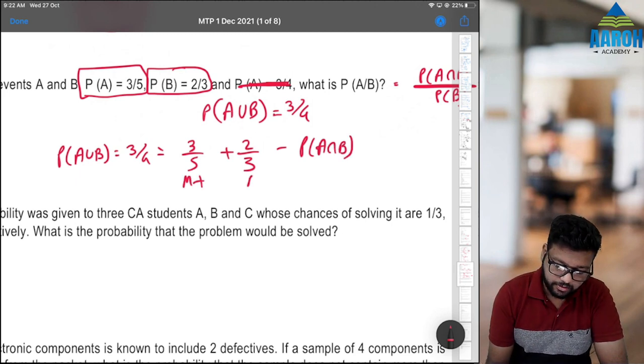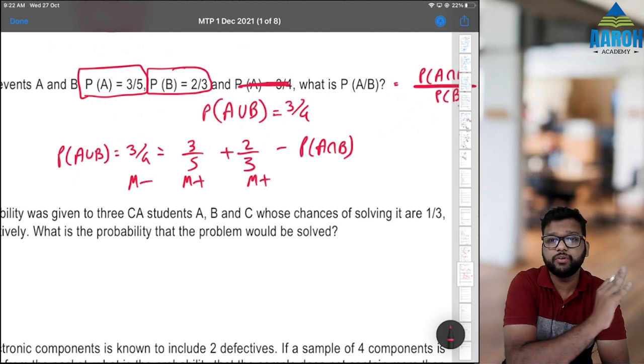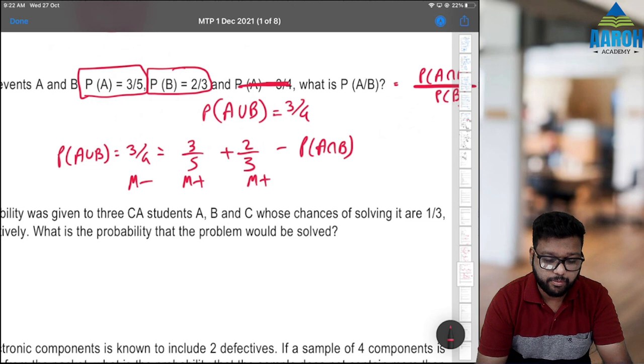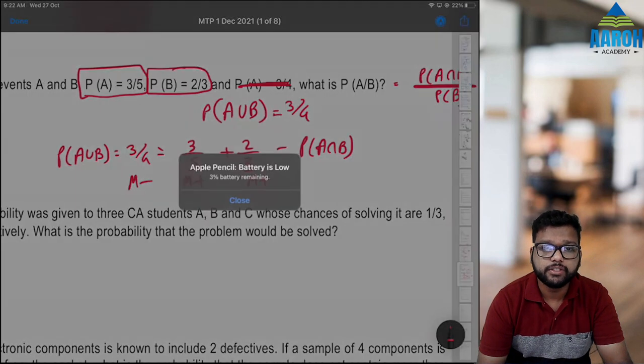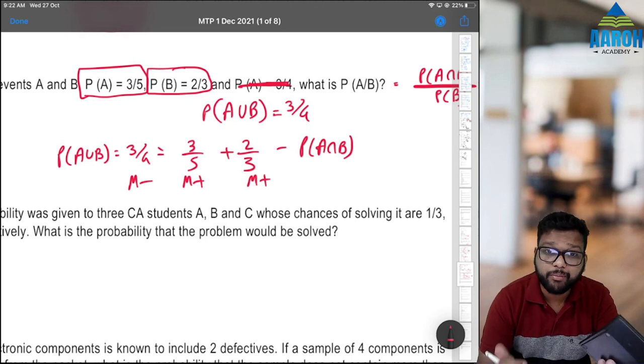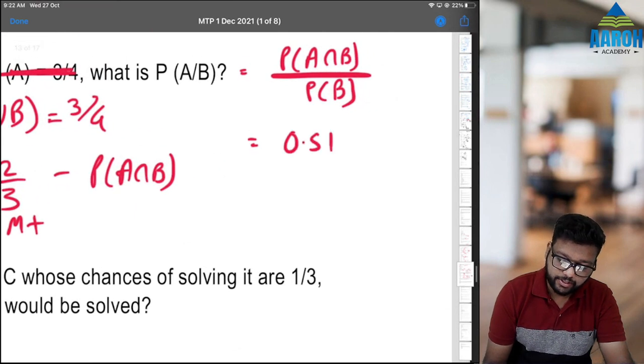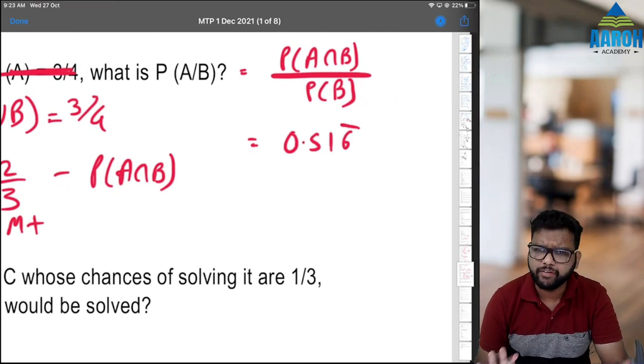M plus, M minus, right? We'll take this to the right hand side. The 3 by 4 will go to the right hand side. So 3 by 5 M plus, 2 by 3 M plus, 3 by 4 M minus. If you press MRC, you get the intersection as 0.516 recurring. Don't write it down. 0.516 recurring. That's it.